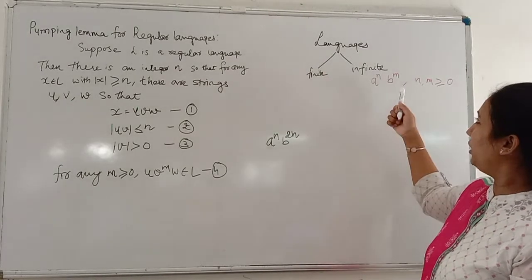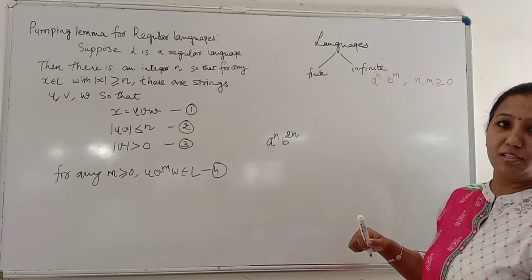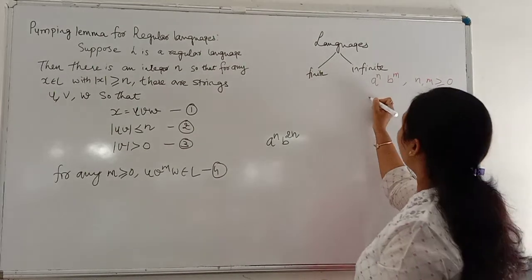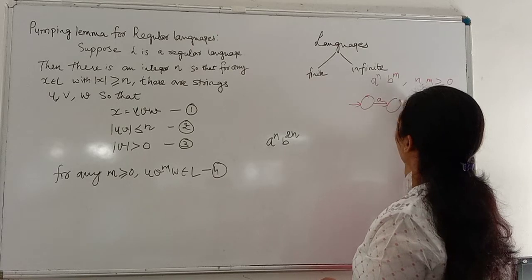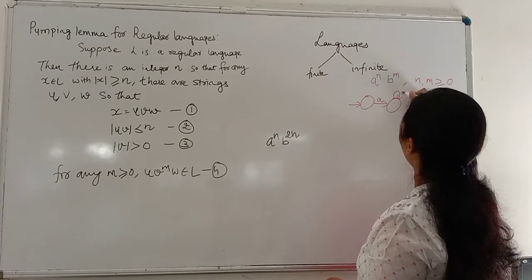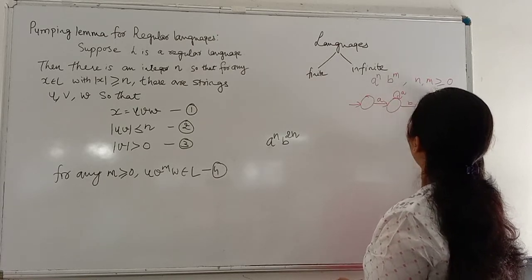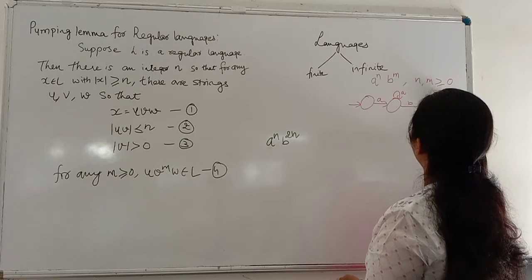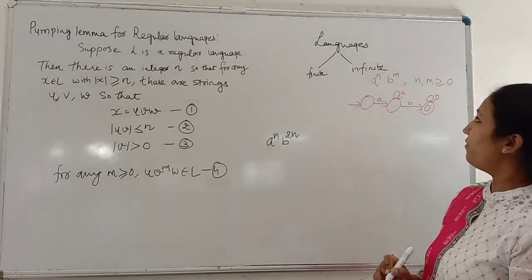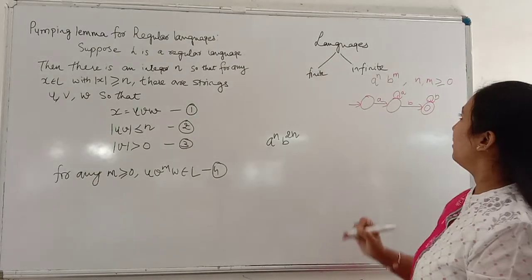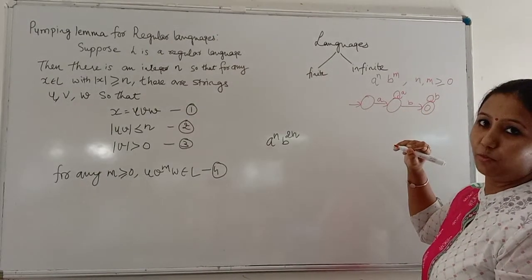Now can we draw a finite automata for this? If we think a little bit, we can easily draw a finite automata for this. A, B, the string is accepted. This infinite language is accepted by a finite automata.